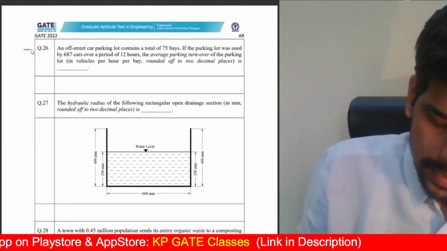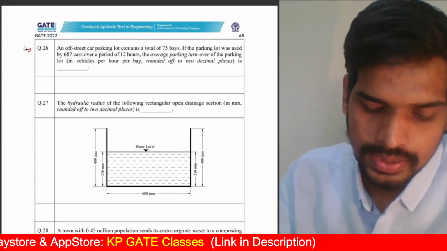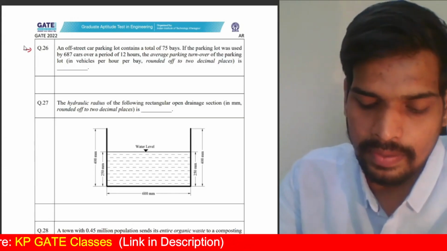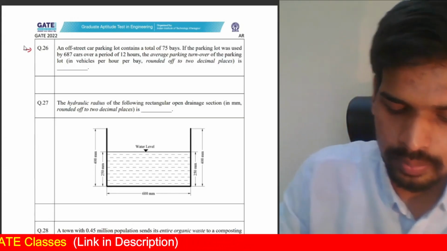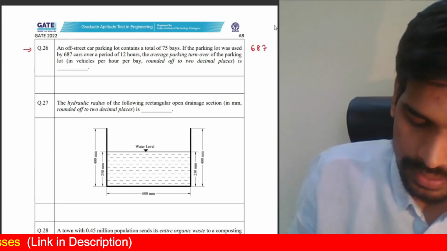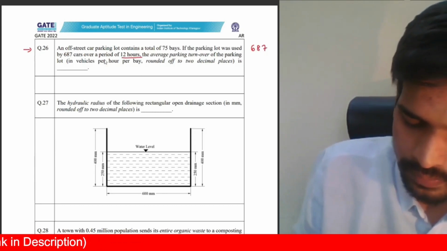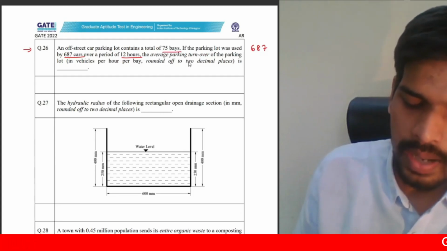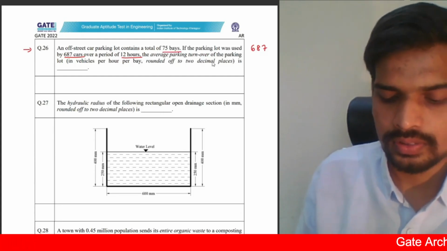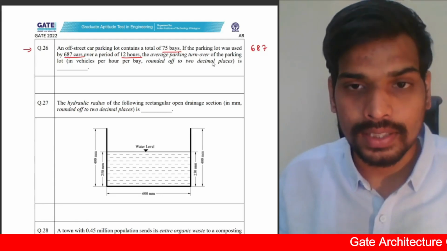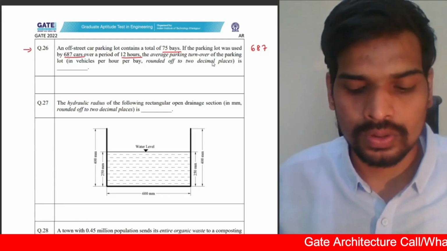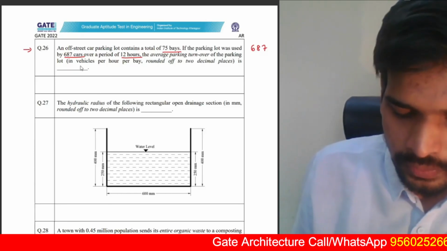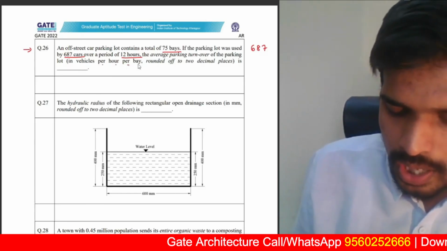Next question number 26. An off-street car parking lot contains a total of 75 bays. If the parking lot was used by 687 cars over a period of 12 hours, 687 cars in 12 hours, 75 bays, what is the average parking turnover of the parking lot? Now, even if you don't know what is average parking turnover, it is always better if you know the definition. But even if you don't know, in GATE, this is a good thing: the units would be mentioned. If you see here, it is in vehicles per hour per bay.